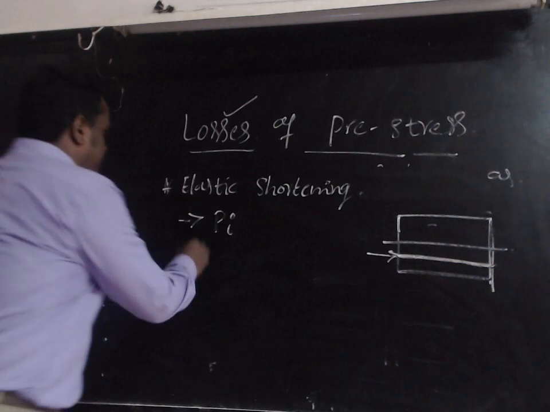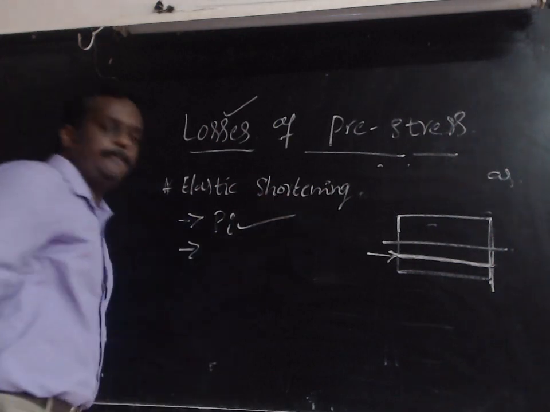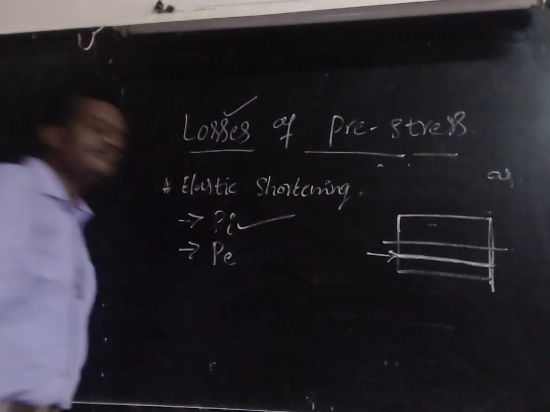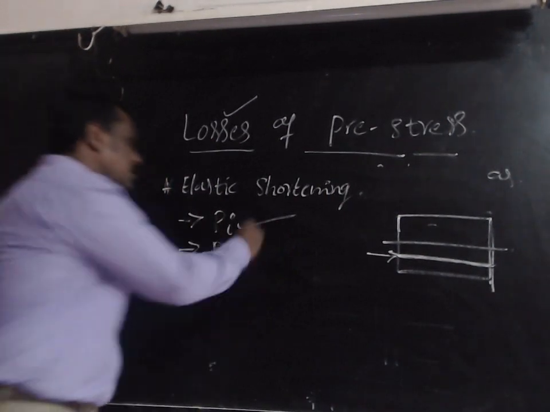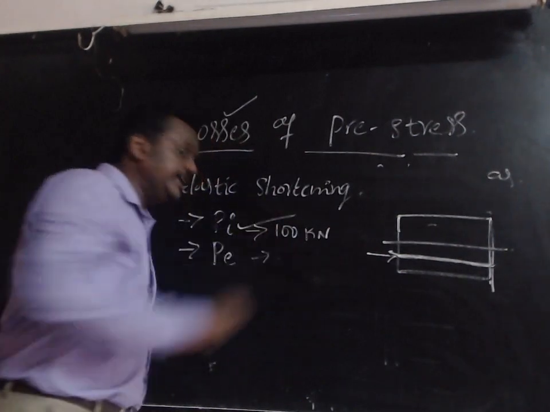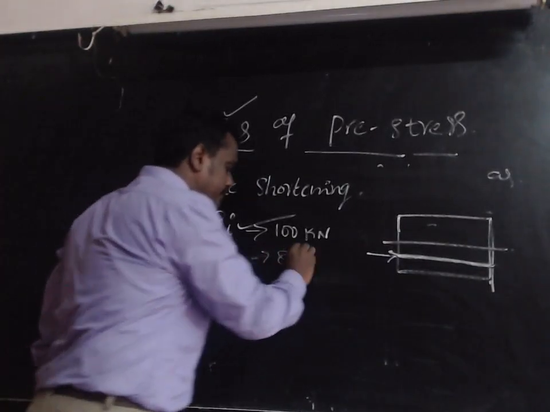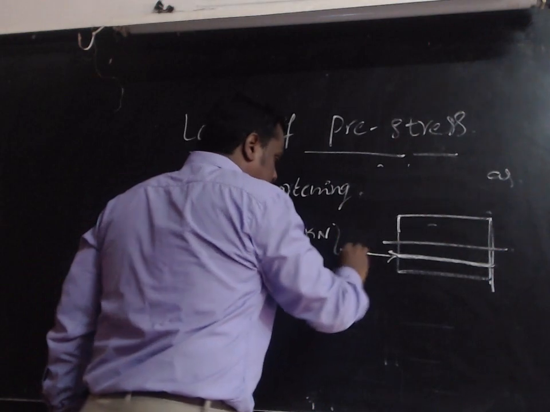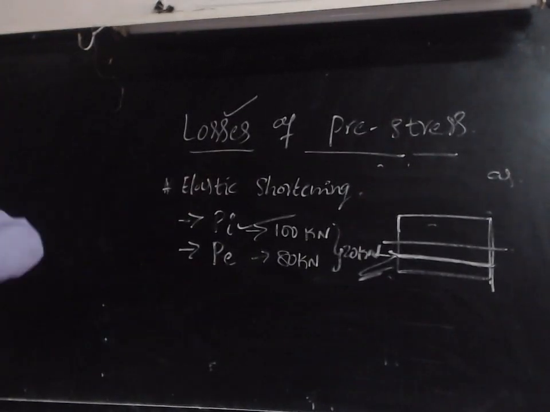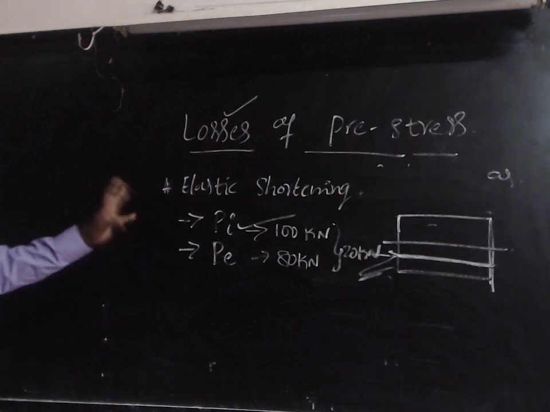Initially we apply the PI force, the initial pre-stressing force, and finally it is converted into an effective pre-stressing force. That means if you apply 100 kilonewton force, finally it is converted to 80 kilonewton force. Here 20 kilonewton is reduced because of the elastic shortening. This is about elastic shortening.